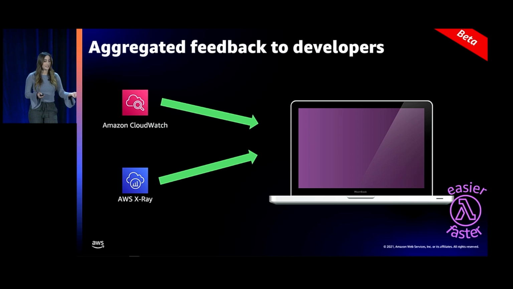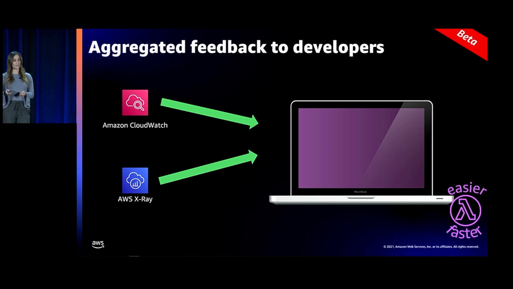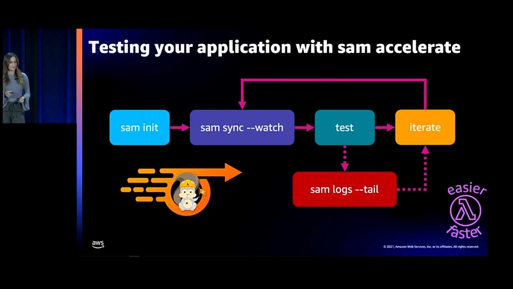You can also get traces with AWS X-Ray here. With SAM Accelerate, creating and testing your application is easier than ever. We created this new functionality to get away from the idea of emulating the cloud locally. Instead, we're giving you the tools necessary to actually test your features in the cloud.